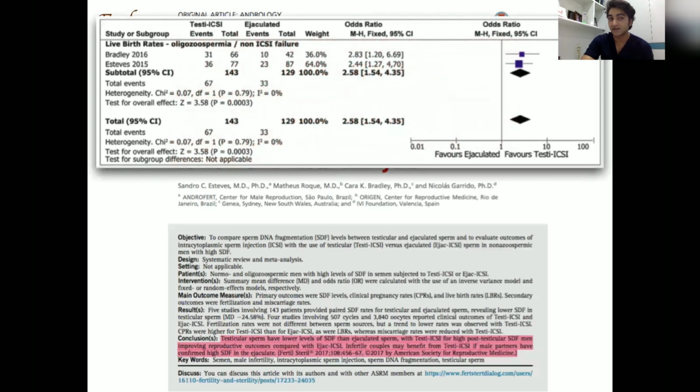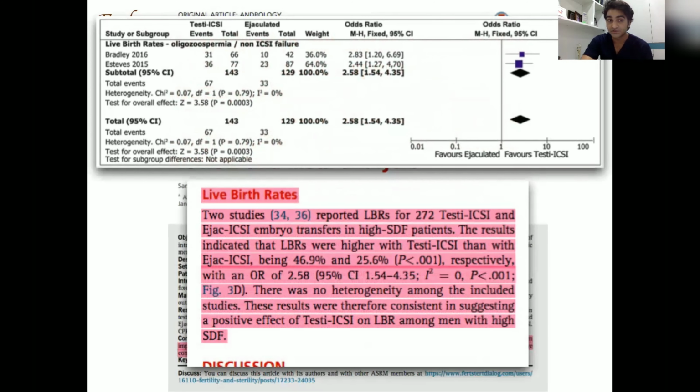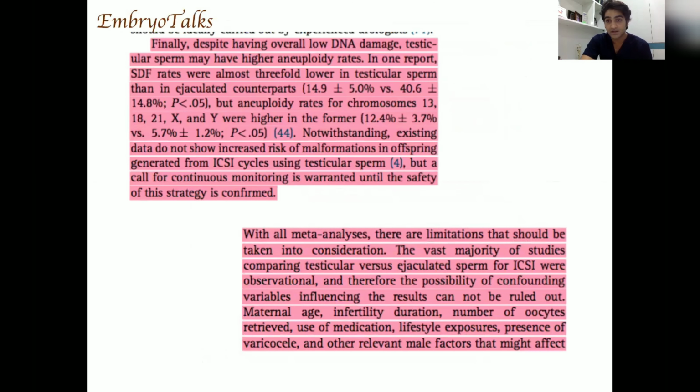But the issue is that in this, where we compared the live birth rate, there are only 2 studies, and one study belongs to the author himself. So just on the basis of 100 patients from the other study, we cannot decide what should be done for the whole world. And at the end, the author expressed his concern about aneuploidy. Yes, there are chances that when we are going to the testicular sperm, we can choose an immature sperm and we can inject it, and there are higher chances of making aneuploid embryos.